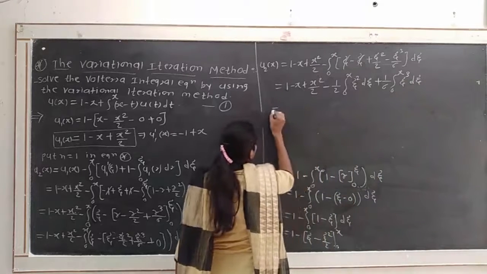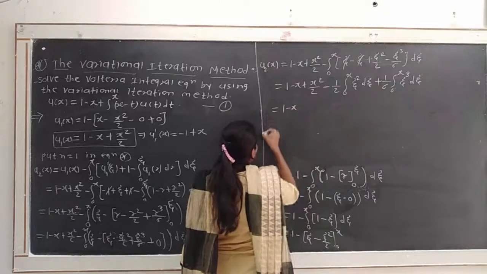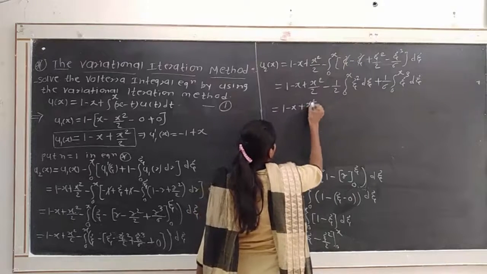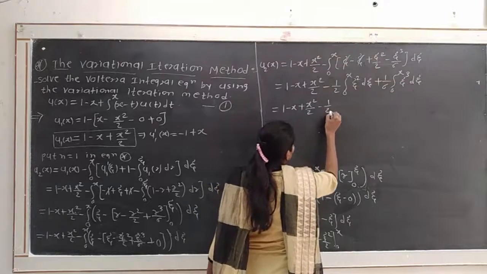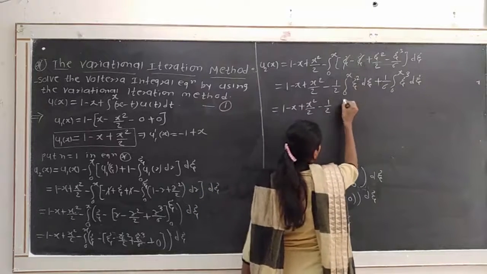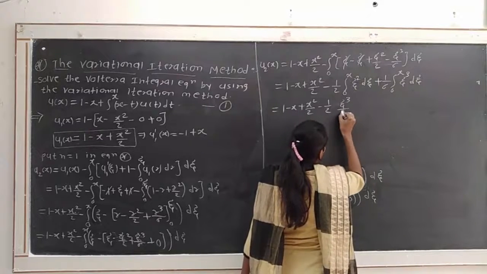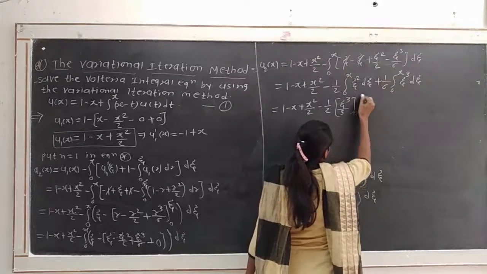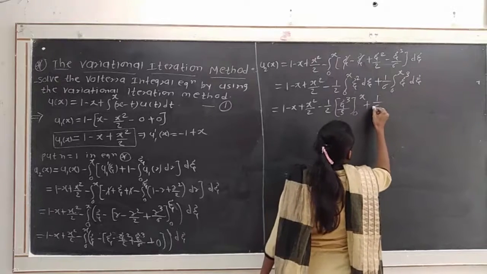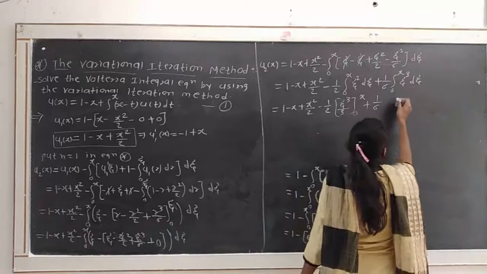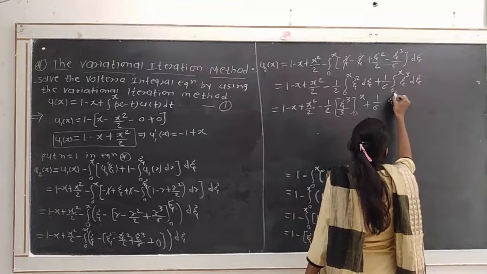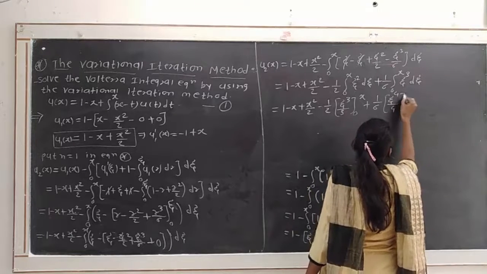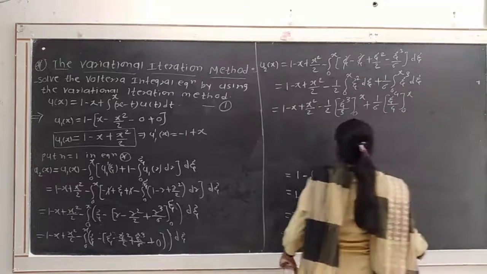Okay, so it is equal to 1 minus x plus x square divided by 2 minus 1 divided by 2 integration of xi square will be xi cube divided by 3, limits from 0 to x, plus 1 by 6 integration of xi cube will be xi raised to 4 divided by 4, limits from 0 to x.